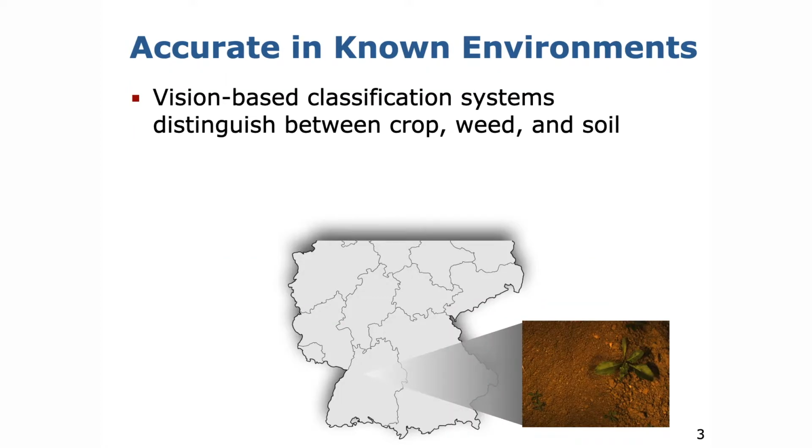On this image you can see how the robot perceives the field. Vision-based classification systems form the basis for such weed control interventions. They reliably distinguish between crops, weeds and soil, mostly using fully convolutional neural networks for semantic segmentation. These classification systems typically achieve a performance around 90% or more when the trained classifiers are deployed in similar field conditions. We call those similar environments the source domain.